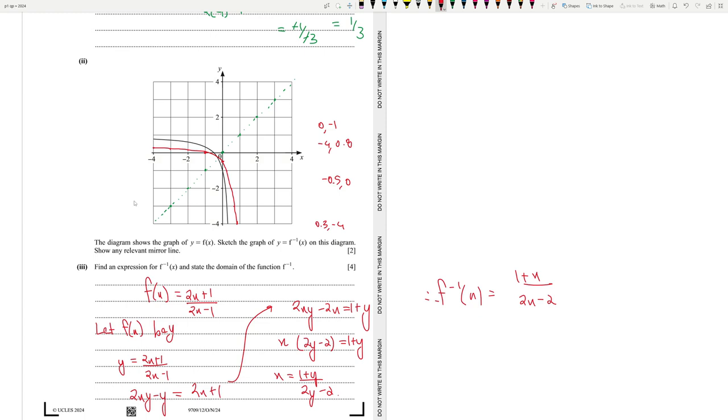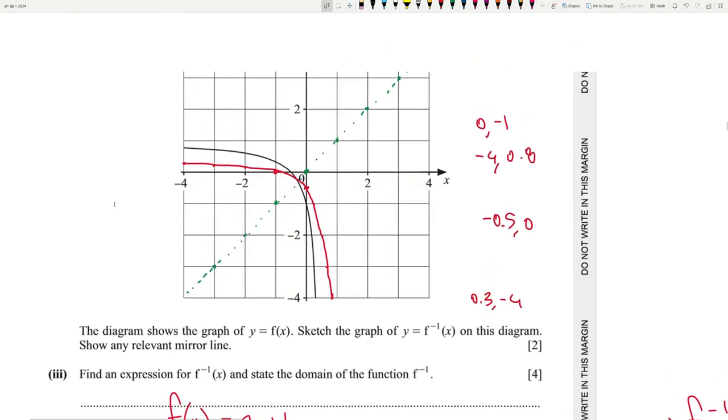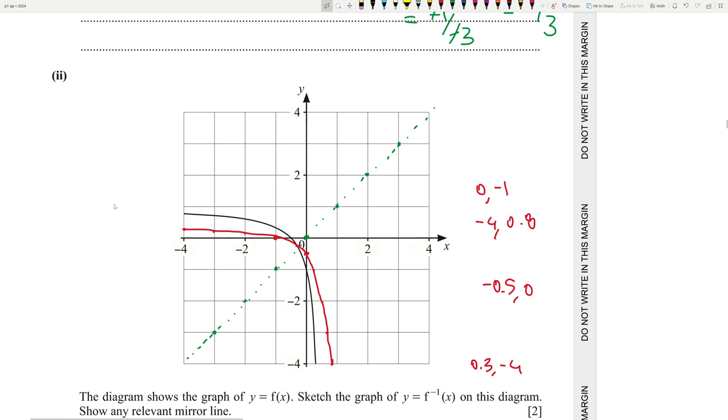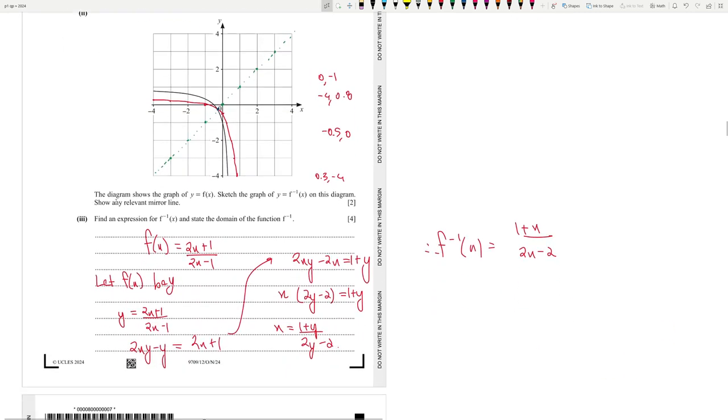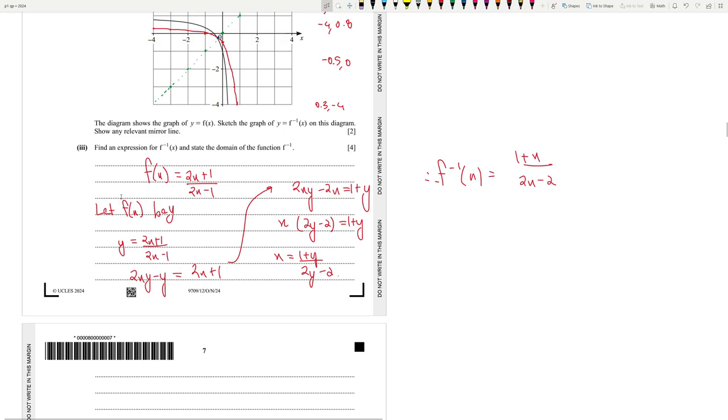Alright. So that's that. Oh, there's another thing. The graphs should intersect on the mirror line, which it does over here. That's an important point. Anyway, we do end up with this, which is (1 plus x) divided by (2x minus 2), or 2x minus 1, same thing.